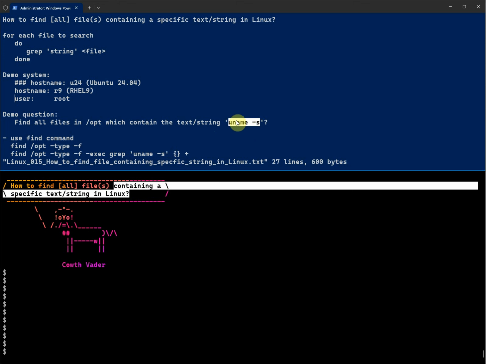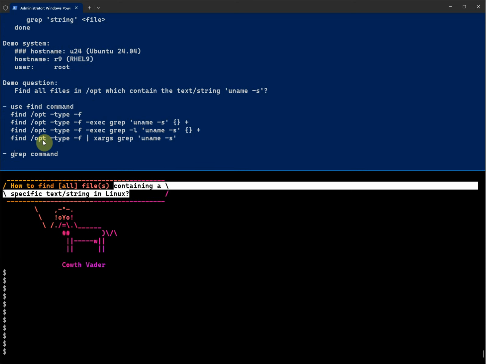All right, let's move on to the command. As usual, the command is the important part. In the early days on a Unix system, we would typically use find to do the work.